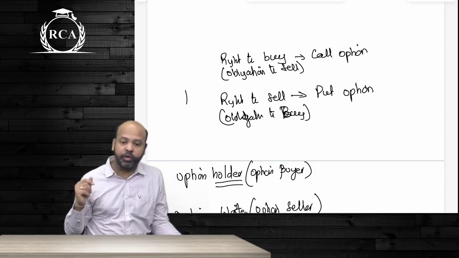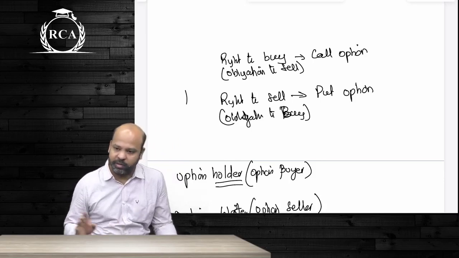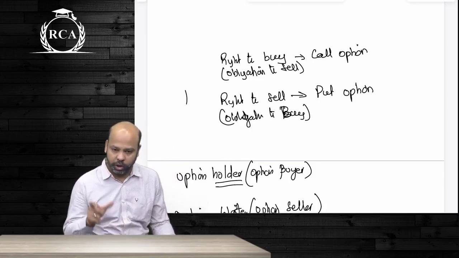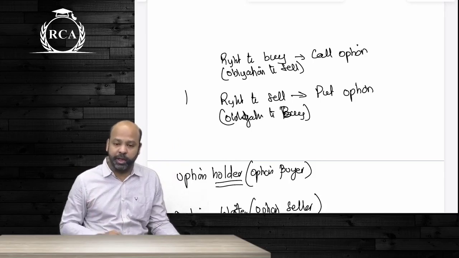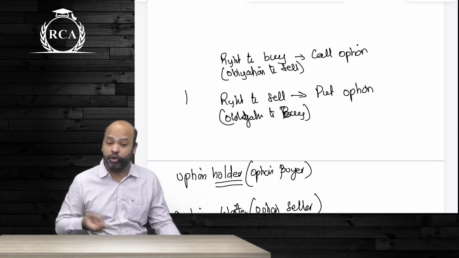Now remember, if you are entering into a call option, the other side has also entered into a call option only. The other side did not enter into a put option. The option contract will either create a right to buy or a right to sell. It cannot create a right to buy as well as a right to sell for both the parties.